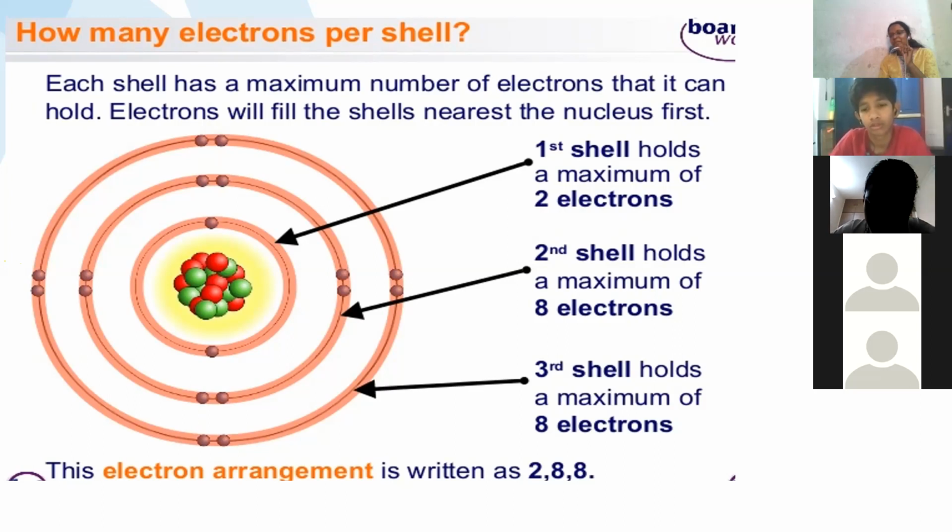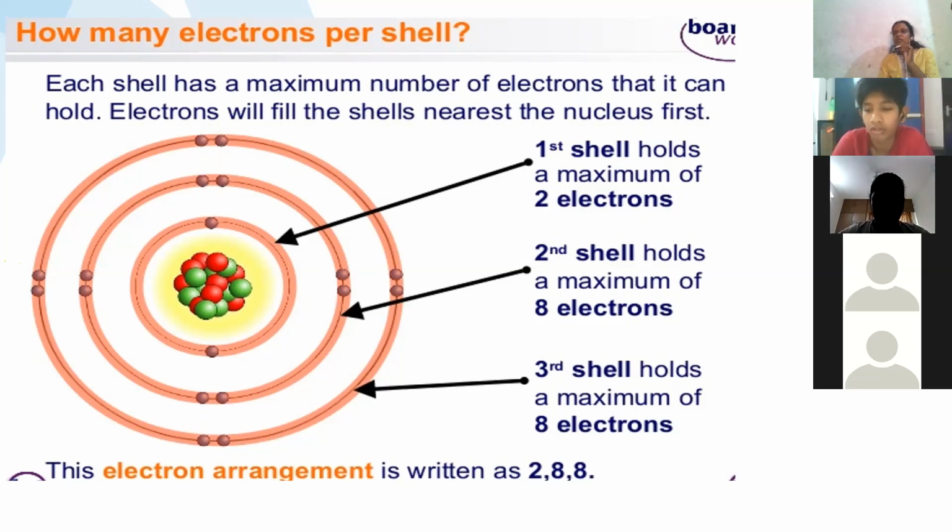Ma'am, there is 2, 8, 8, 1 as the electronic configuration, as it will be more stable for the atom.